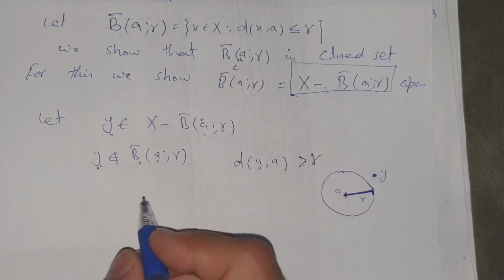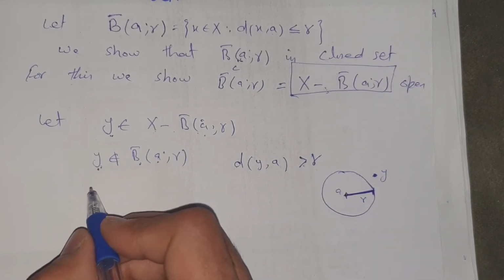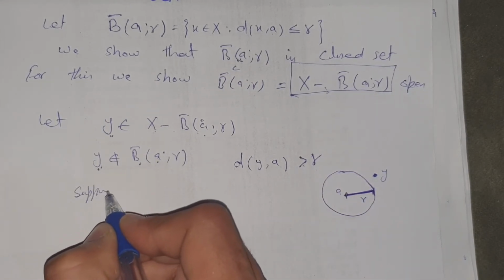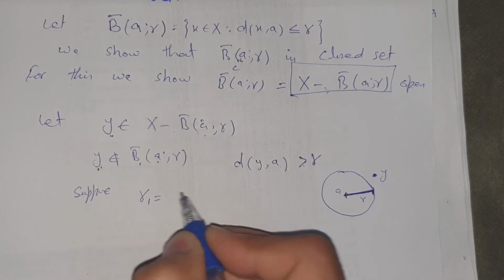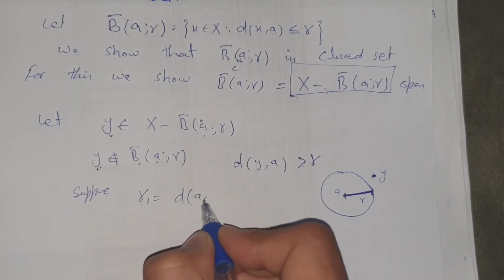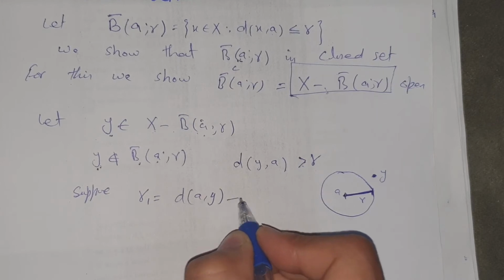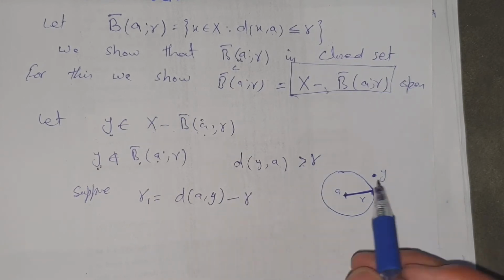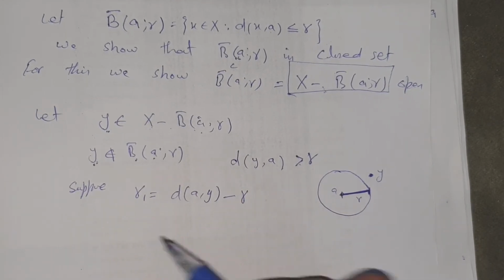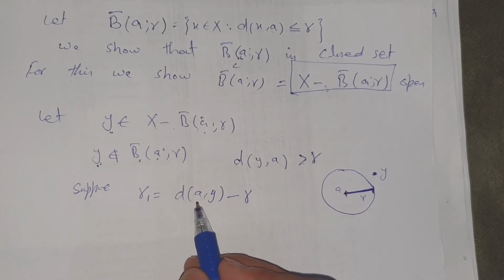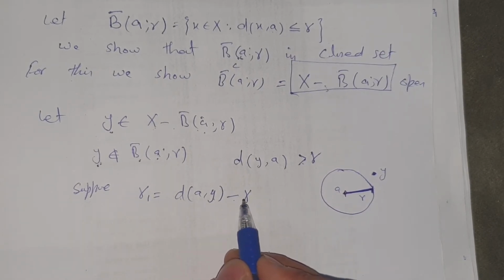So let us suppose r1 is equal to d of a, y minus r. That is the new radius we take: r1 equals d of a, y minus r.